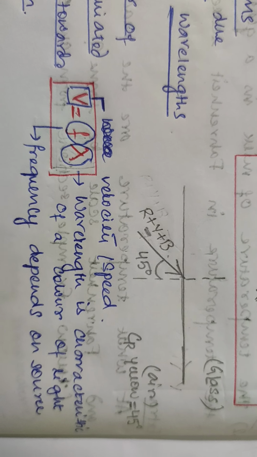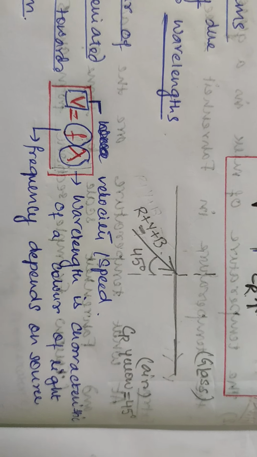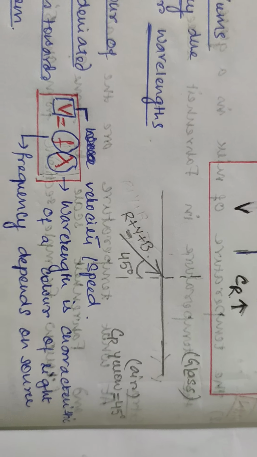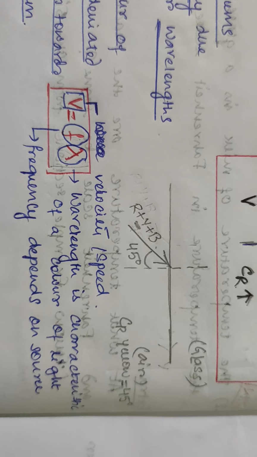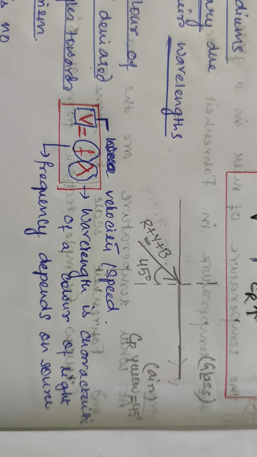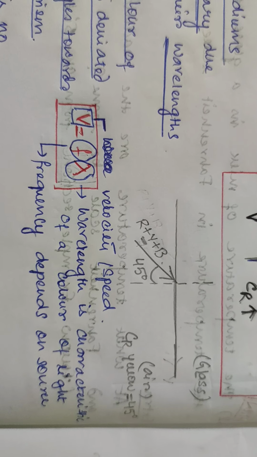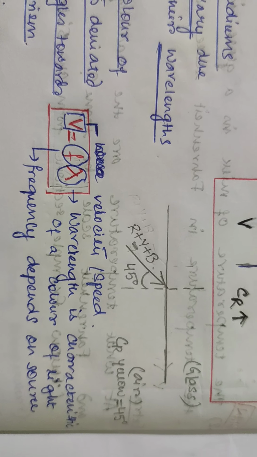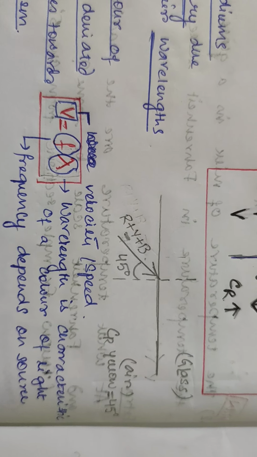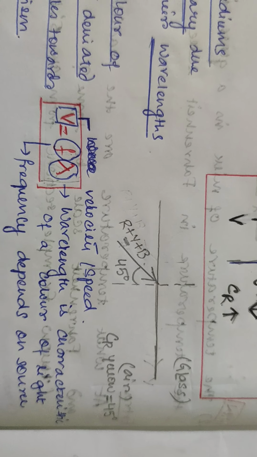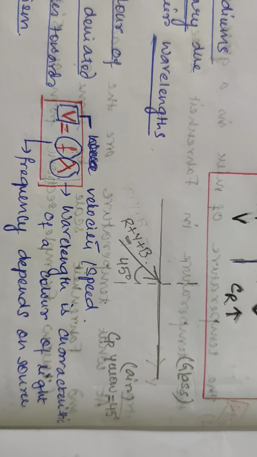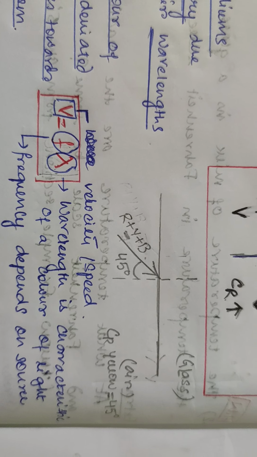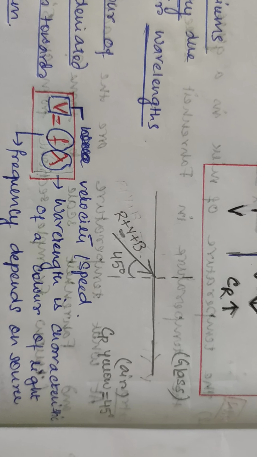F is the frequency, which depends on the source. That means if two lights are being emitted from two different sources, then their frequencies will be different. But say, red and blue, that means a source is emitting light. Now, the frequency of light for all the colors will be the same, provided they are emitted from the same source.